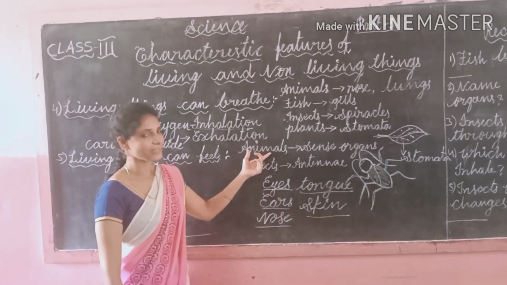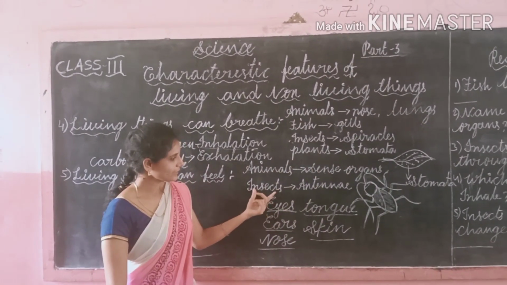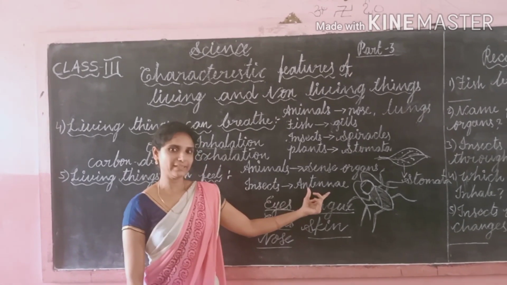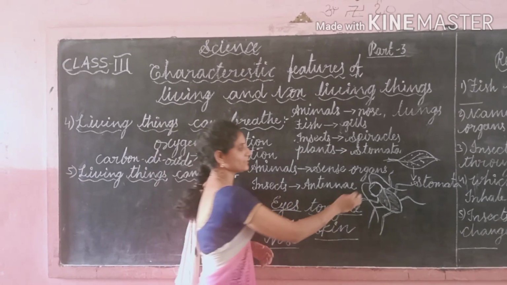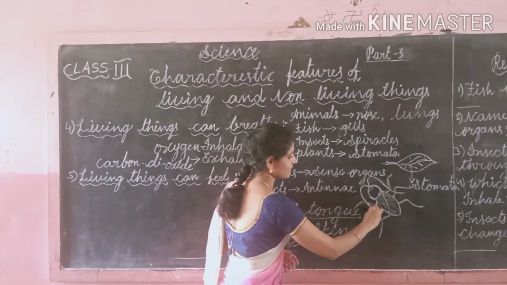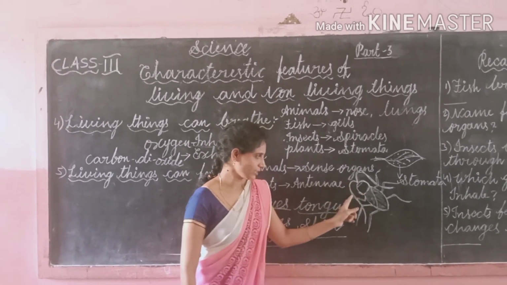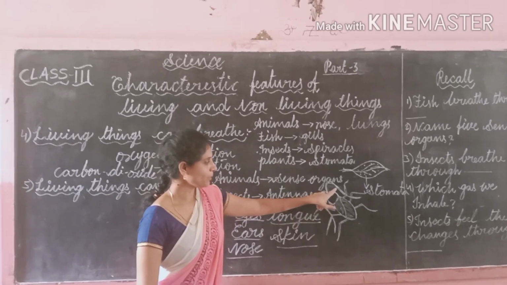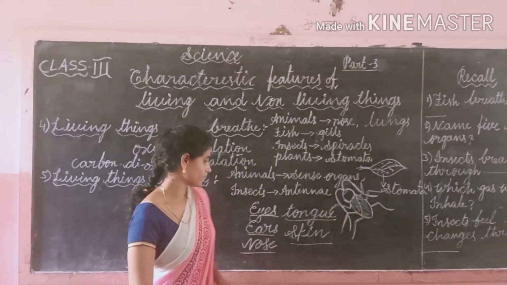And animals feel the changes around them through their sense organs. Insects feel the changes through antennae. What is an antenna? An antenna is a long thread-like structure. This is the antenna. The long thread-like structures of the cockroach are called antennae. With the help of these antennae, insects feel the changes around them.